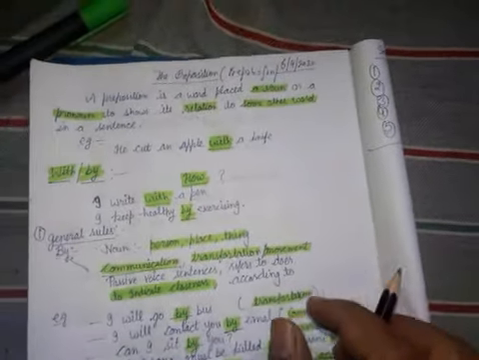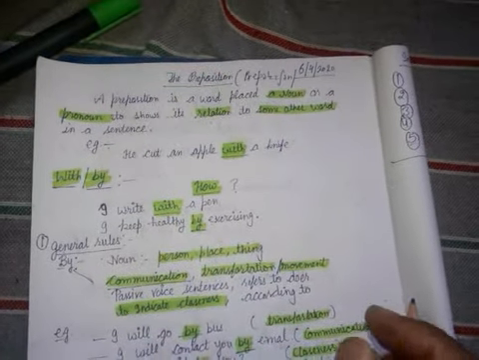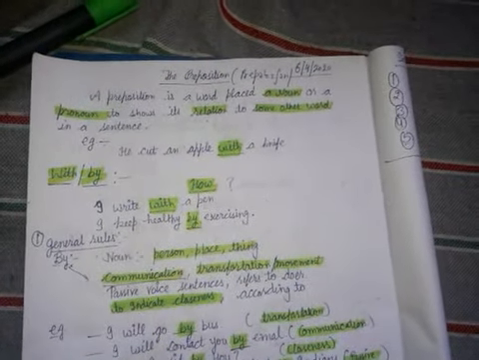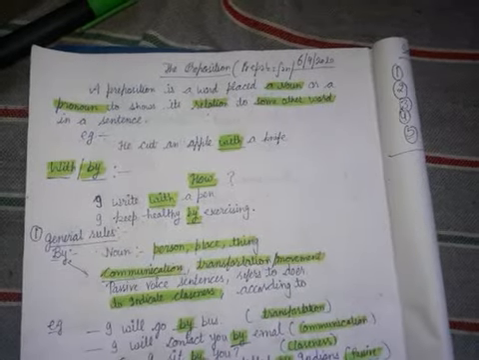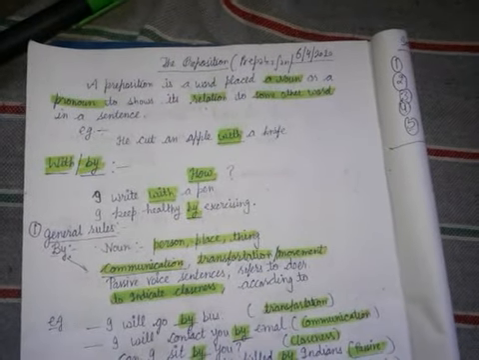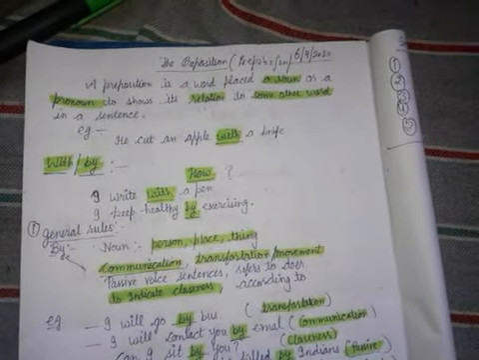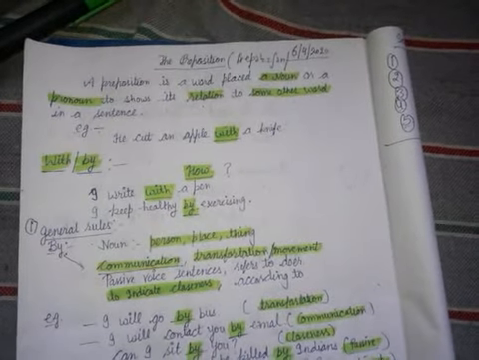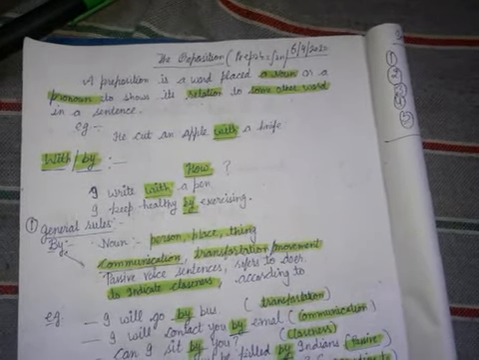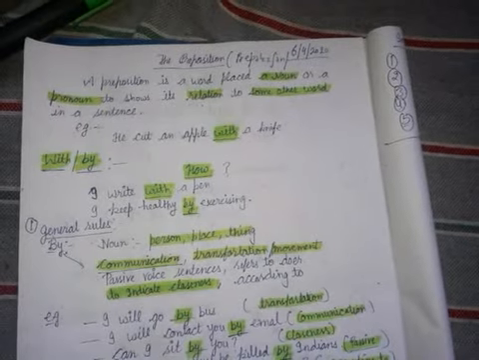I have given two sentences of with and by. Today I'll teach you only the uses of the prepositions with and by. I write with a pen. I keep healthy by exercising.